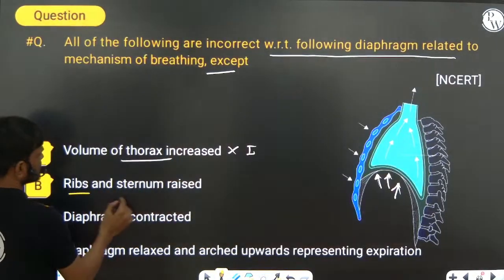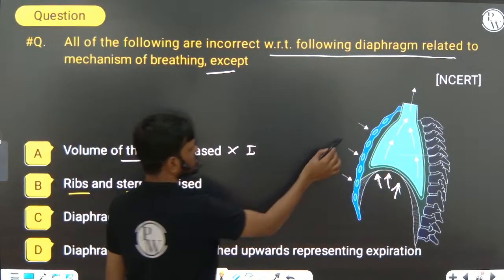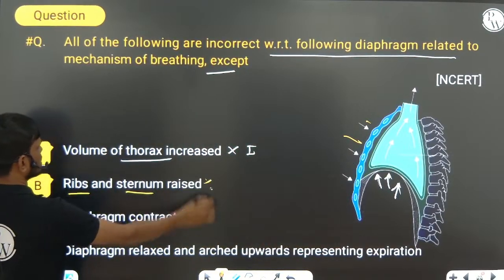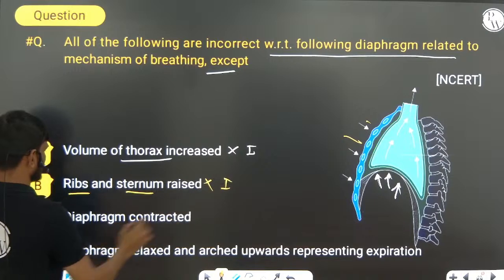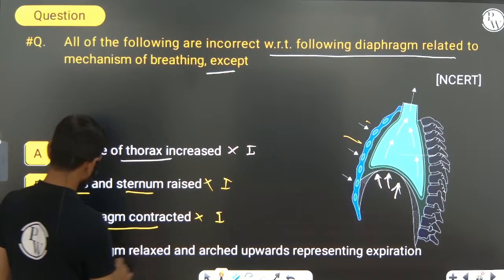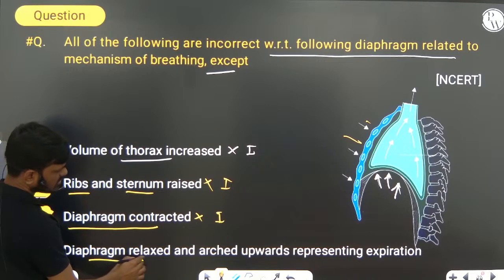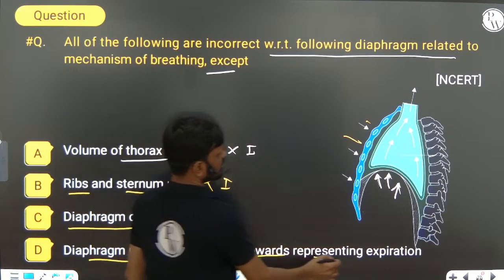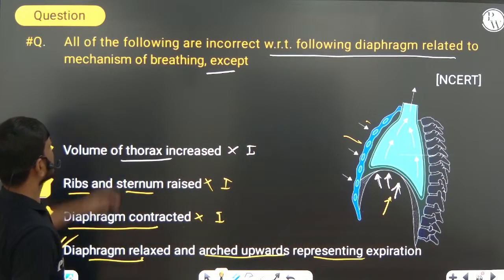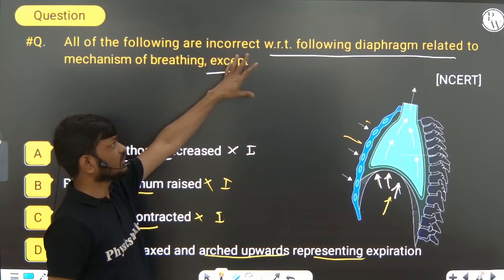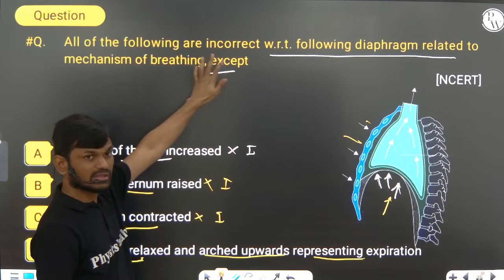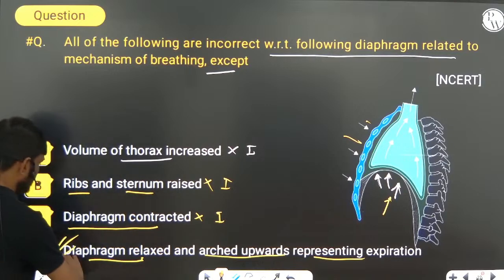Ribs and sternum coming back to the original position is expiration. Diaphragm contraction is only inspiration. So diaphragm relaxed, arched upward, representing expiration, this is the right one. That is the right answer.